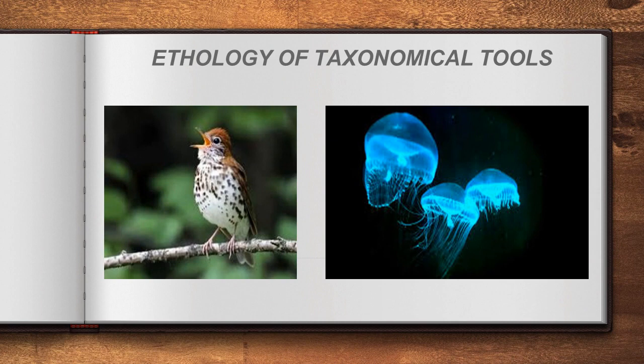Next one is ethology as a taxonomical tool. Ethology means that as per the behavior of the animals, the organisms will be analyzed. For example, behavior of birds, sound of birds, or bioluminescence of an animal. Bioluminescence means light is emitted from the animal's body, right? So with these characters or behaviors, we can analyze or understand these organisms, right?